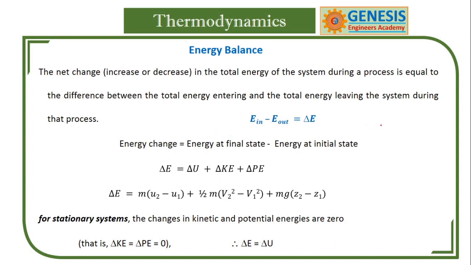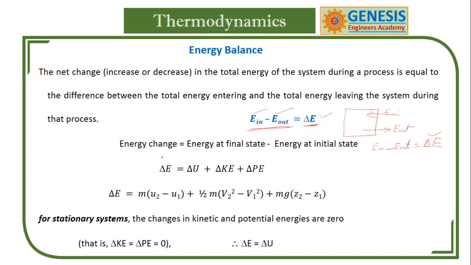So whatever energy goes into this, this is in and this is out. So what is the net? That is E in minus E out, which we call delta E. Here E is total energy: total energy coming into the system, total energy going out of the system. The net total energy is designated by delta E.